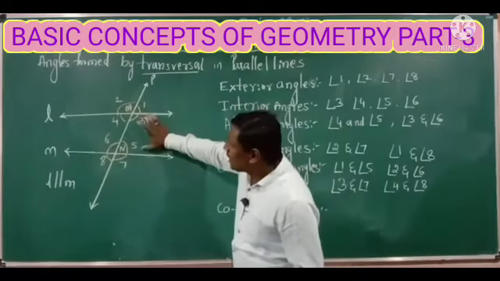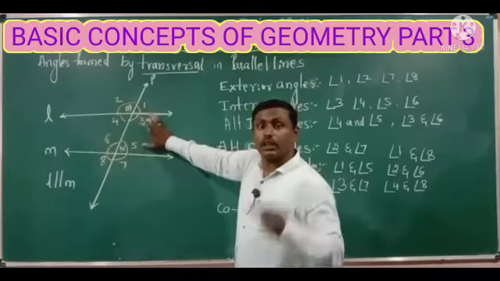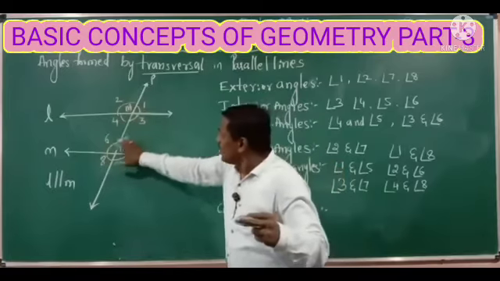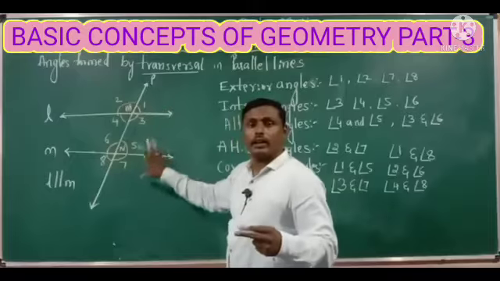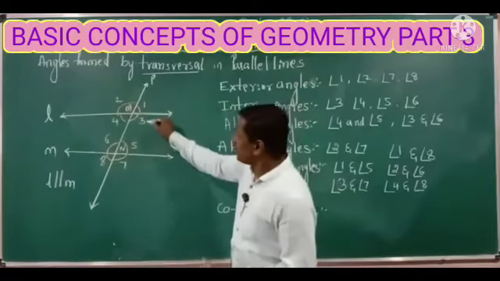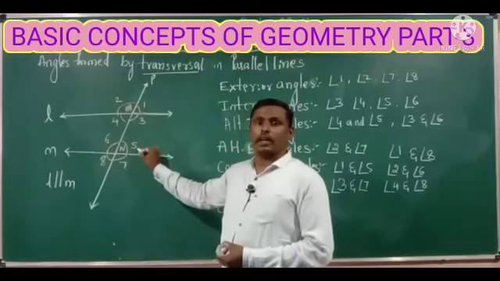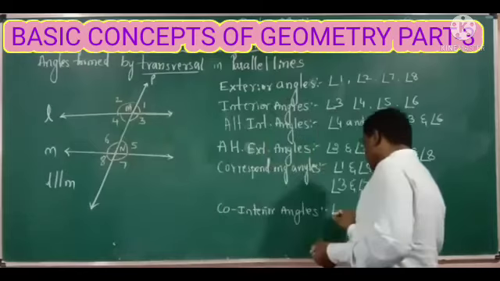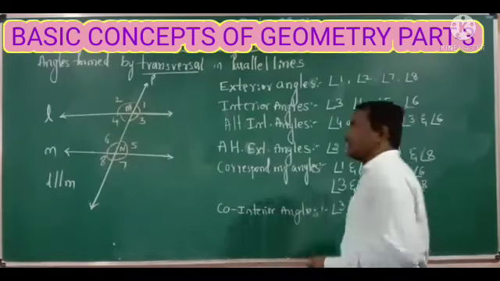The two angles existing on the same side of the transversal should be lying in between the two parallel lines. For example, angle 3 and angle 5 are the co-interior angles. Angle 3 and angle 5 are co-interior angles.